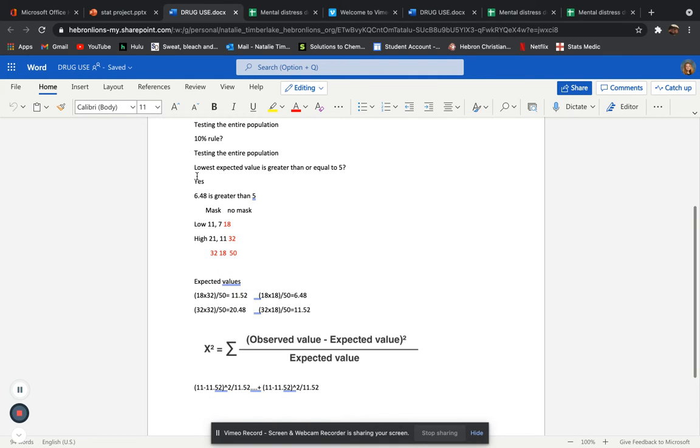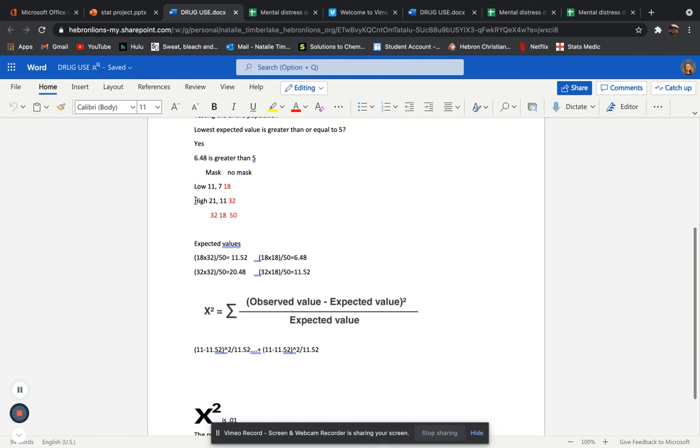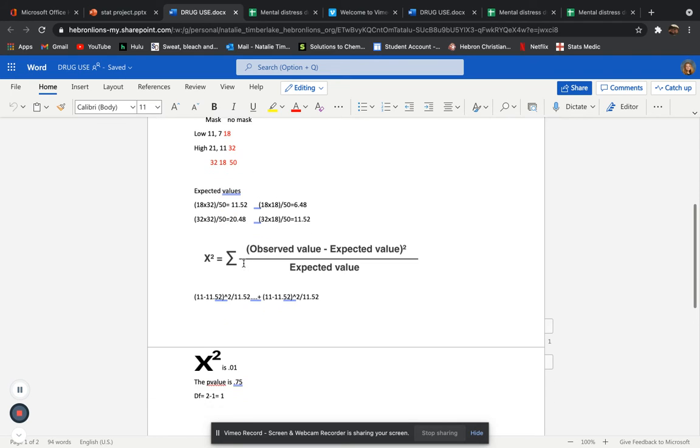Lastly, the lowest expected value is greater than or equal to 5. In this case, yes, 6.48 is greater than 5. The expected values are found by doing one section times another divided by the total. For example, for the first section, which is a low amount and a mask, it is 11.52.